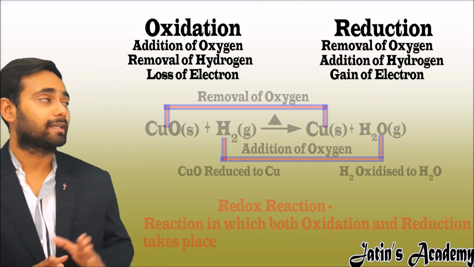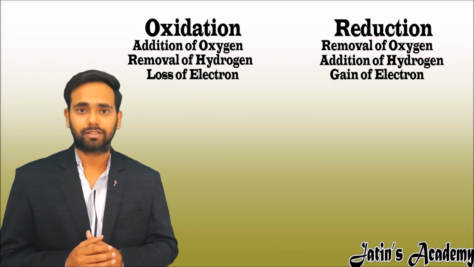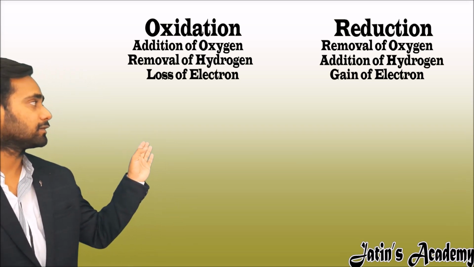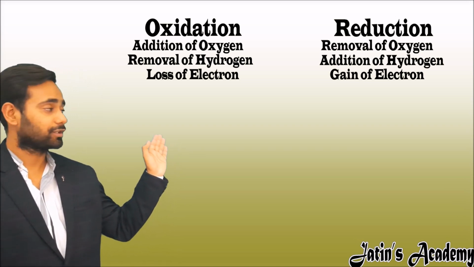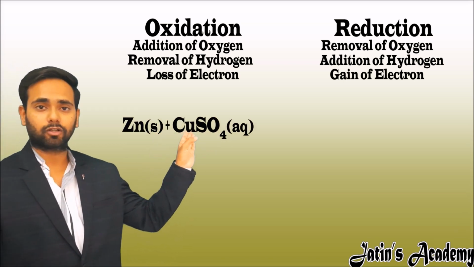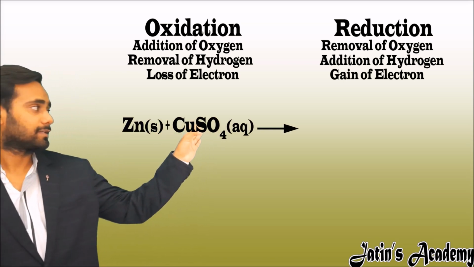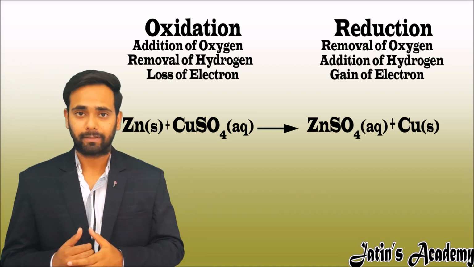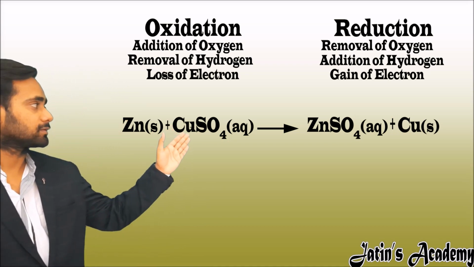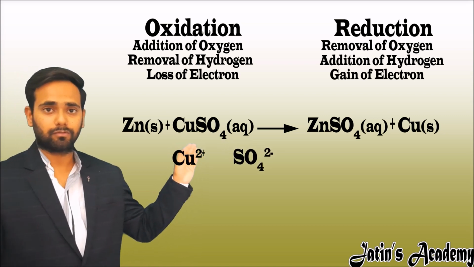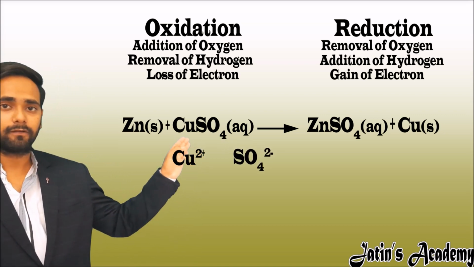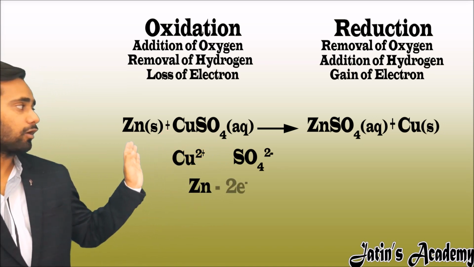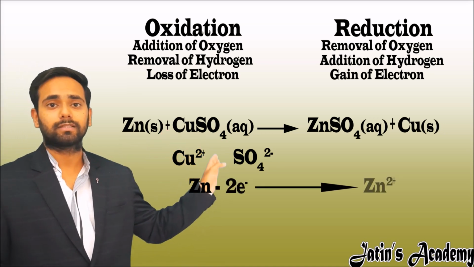Now understand the electronic concept of oxidation and reduction by taking an example. In this example, I am taking the displacement reaction in which zinc reacts with copper sulfate, giving zinc sulfate and copper. Now see what is actually happening in the reaction. Here copper sulfate dissociates into copper Cu2+ and sulfate SO4 2-, and now zinc on losing electrons becomes Zn2+.